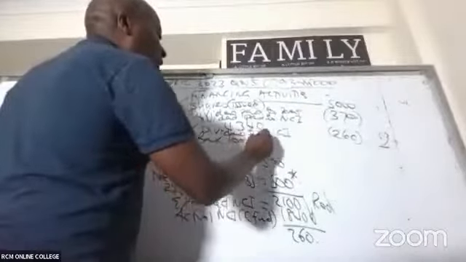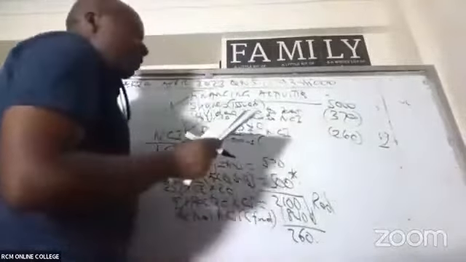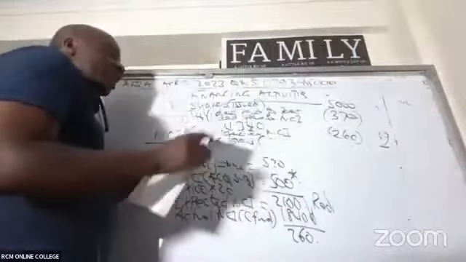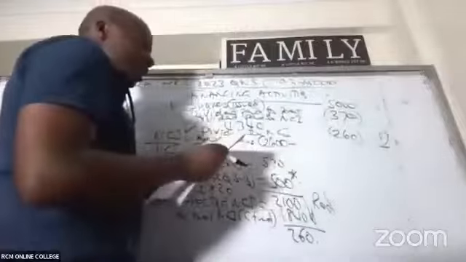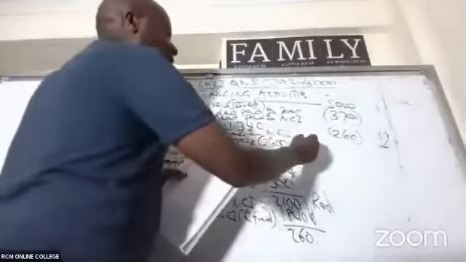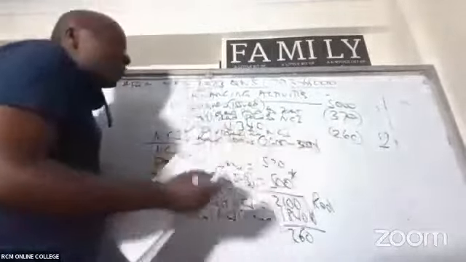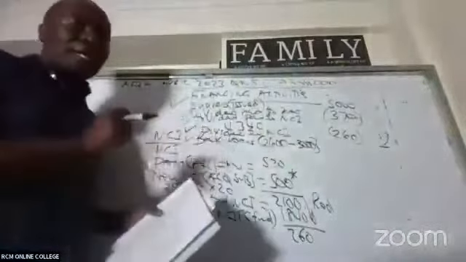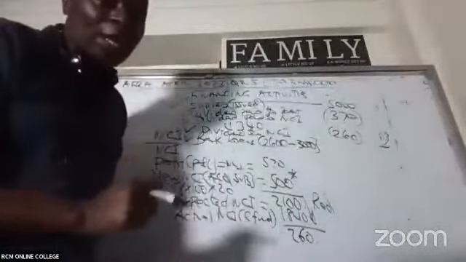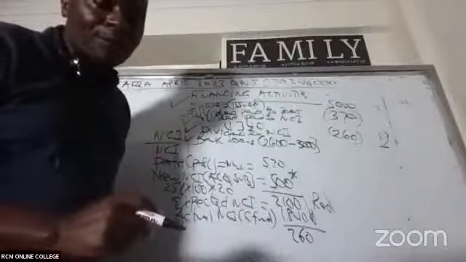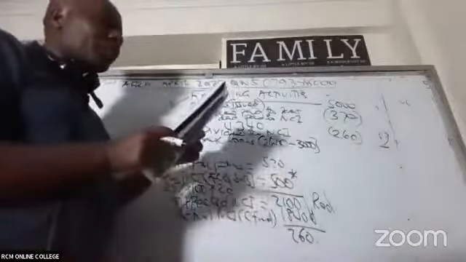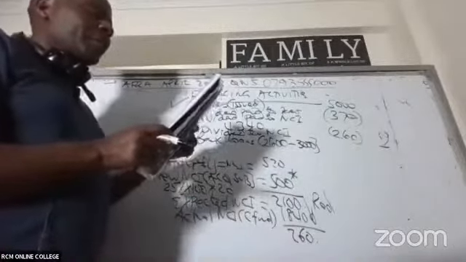Opening minus closing. Opening, in this case here, bank loan, 2,600. Minus closing of 3,000. But remember, this is a liability, so don't forget you have to multiply by -1. Opening minus closing, no, I did the opposite.